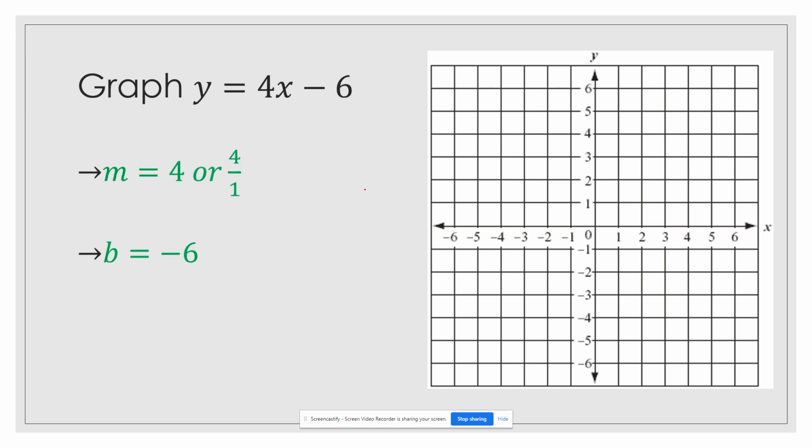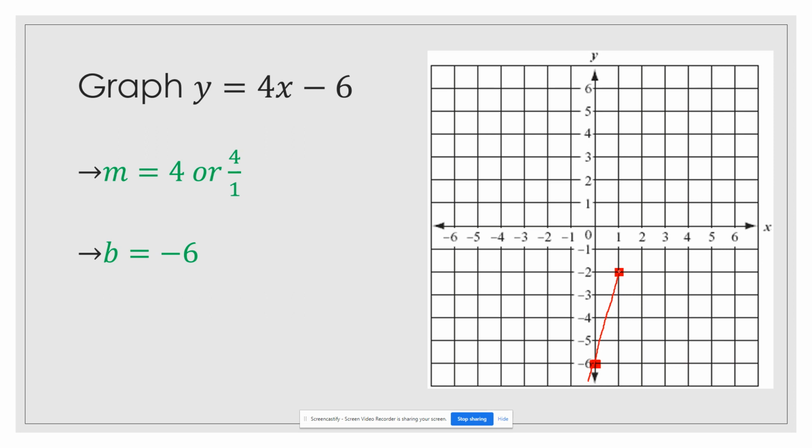Our next example, y equals 4x plus 6. So on this one, we have a slope of 4, which is the same as 4/1, and a y-intercept of 6. I'll put my first point down at 6. That slope of 4, or 4/1, tells me to go up 4 and to the right 1 for my second point. I can now connect those 2 points to make my line.